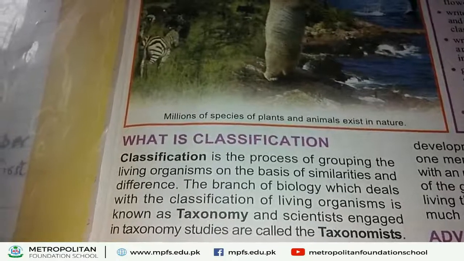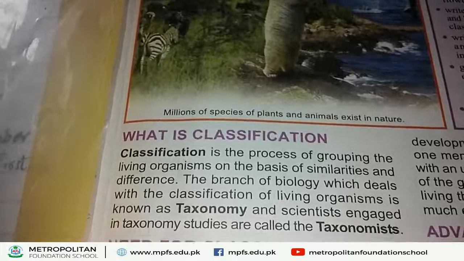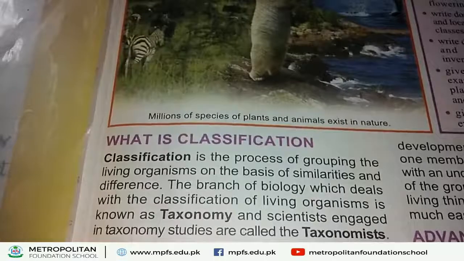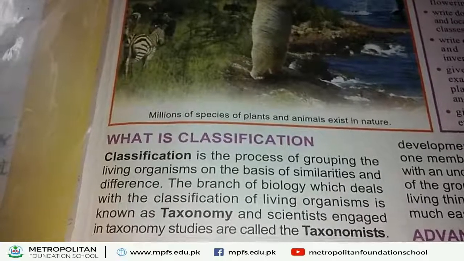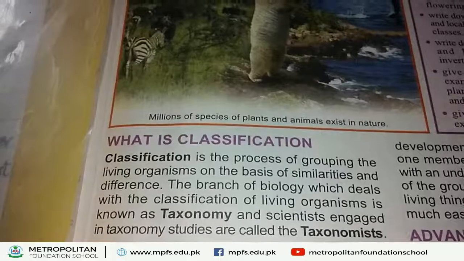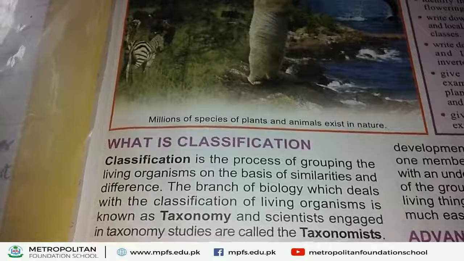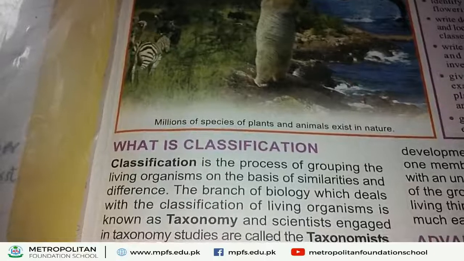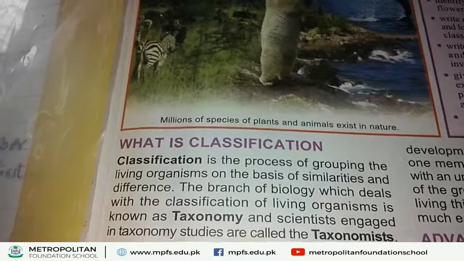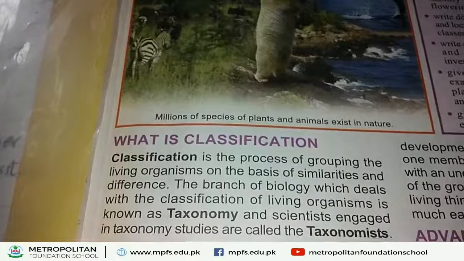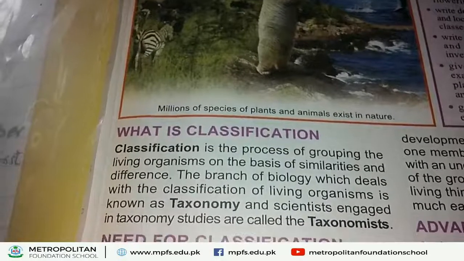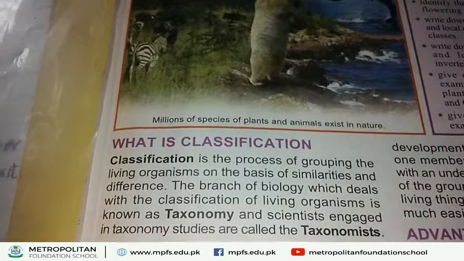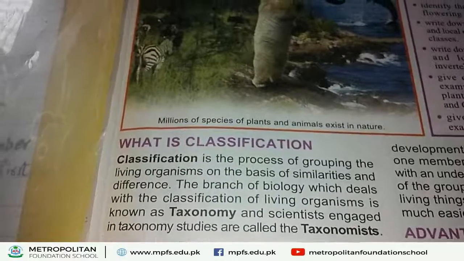Third term, that is taxonomist. What are taxonomists? Scientists that engage in taxonomy study are called taxonomists. Why do we need classification? We need classification to study millions of plant and animal species that are found in the world. I hope students you understand these three terms: classification, taxonomy, and taxonomist.